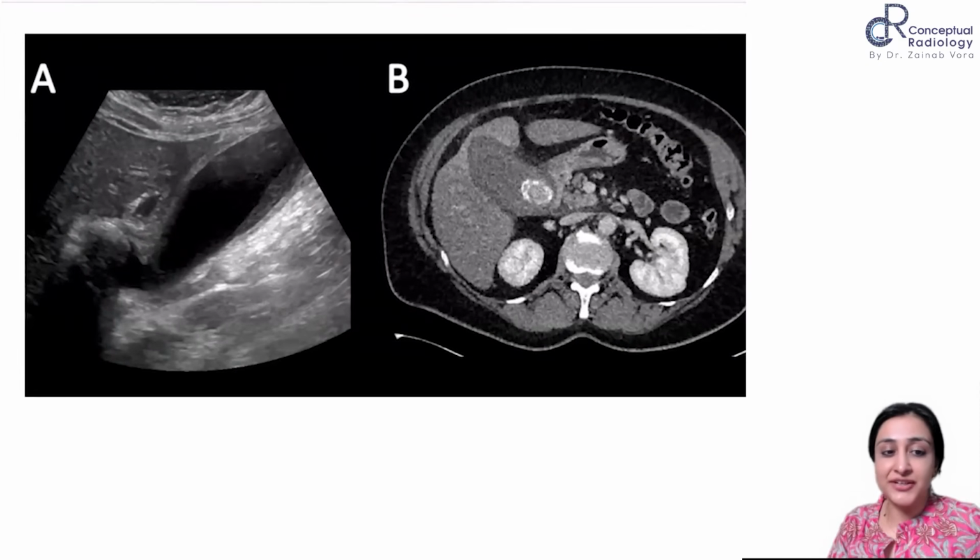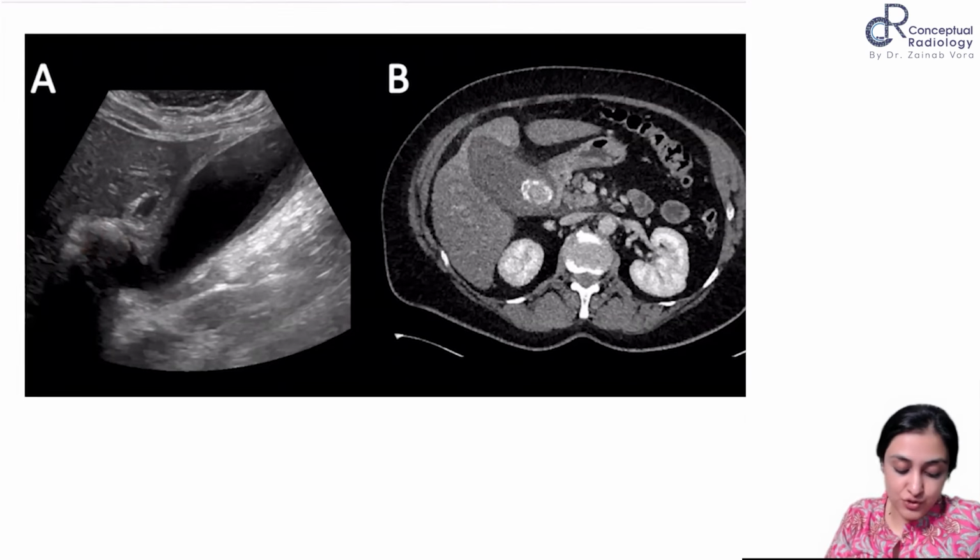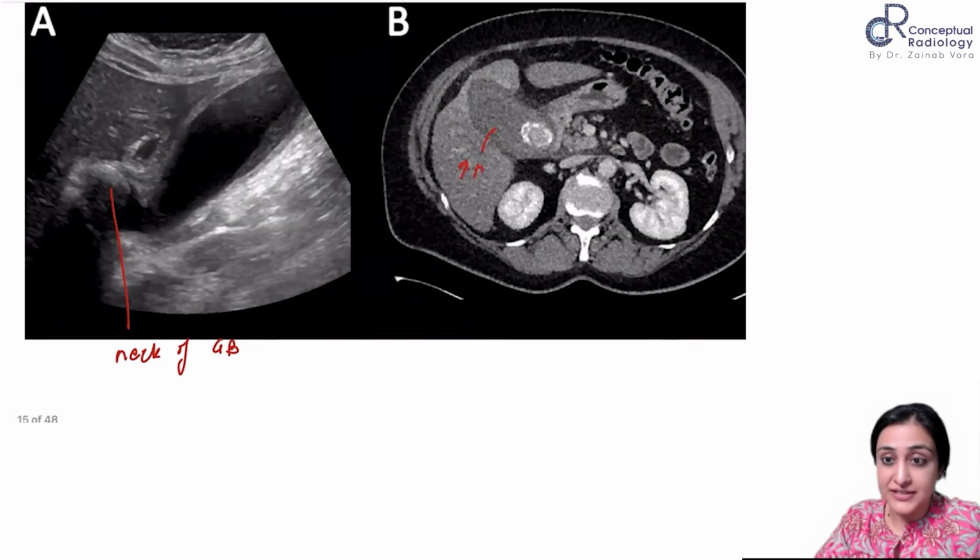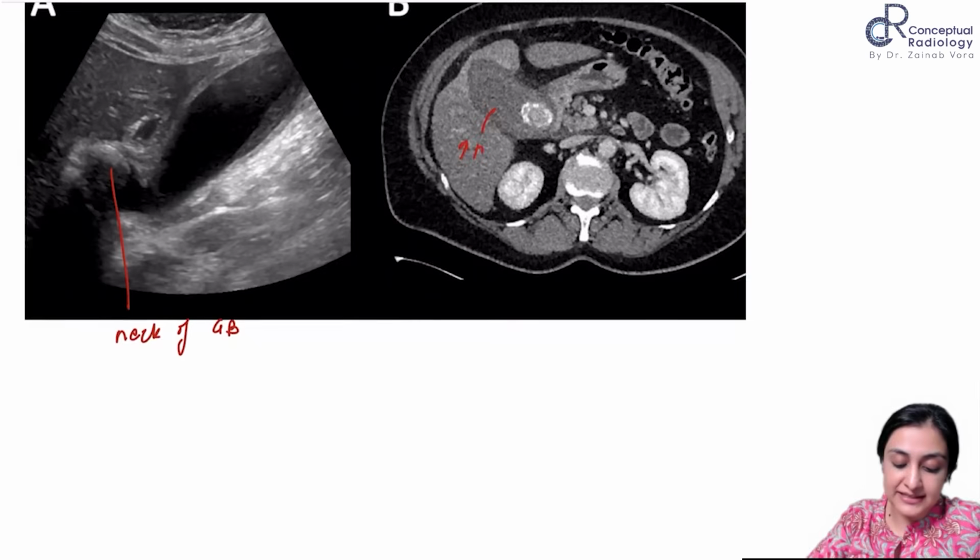What do you see here? So here you can see there is an obstructive stone at the neck of the gallbladder. And what do you see? You can see how the GB is distended, and can you see some hyperdense contents here? And you can see this thickening, right? You can see how there is this sludge which is settled. So this is an over distended gallbladder.